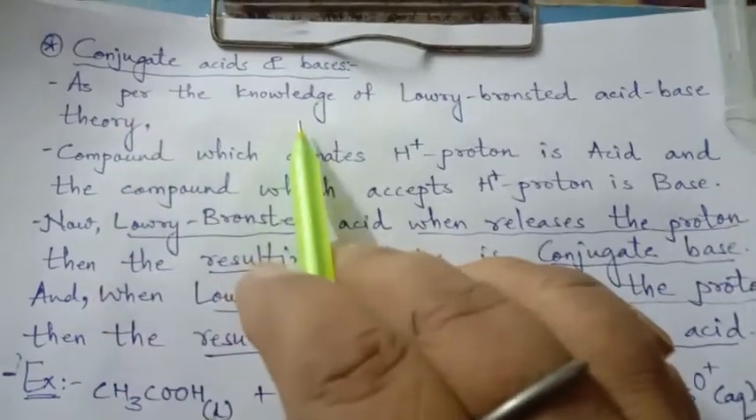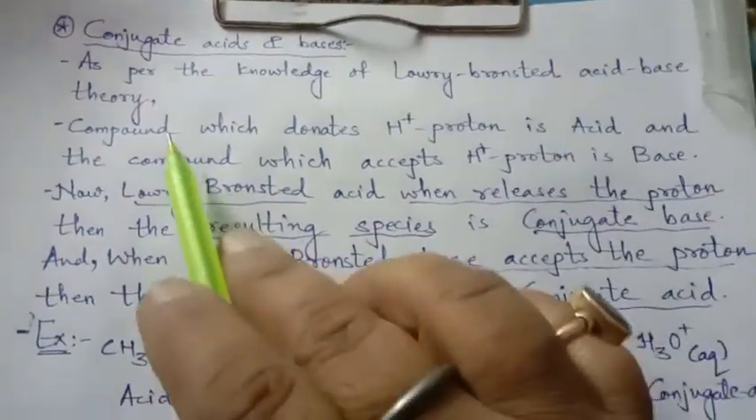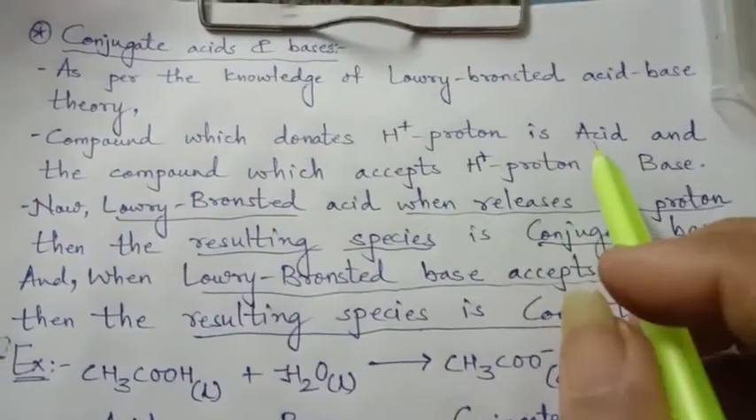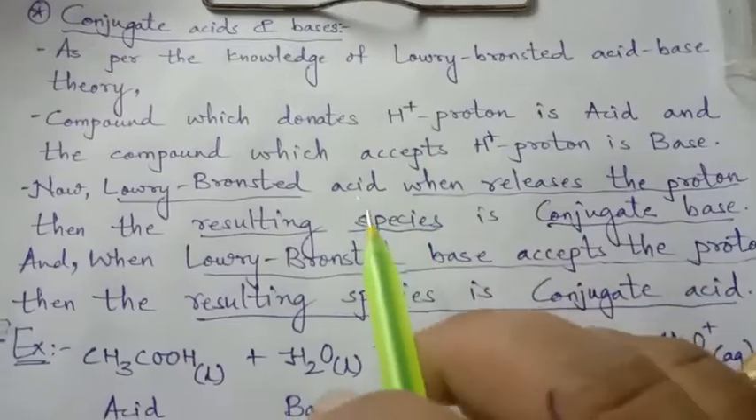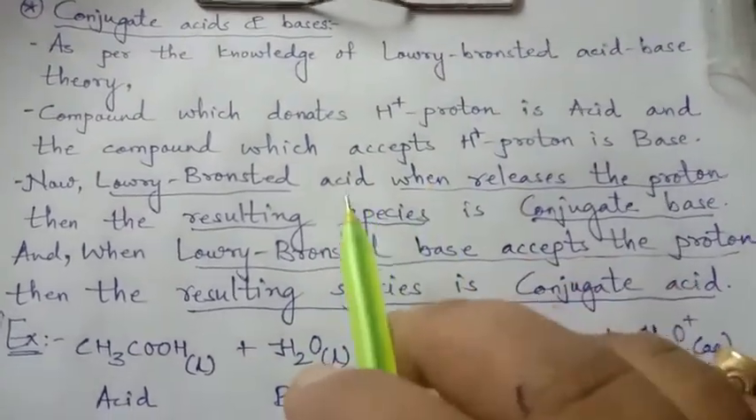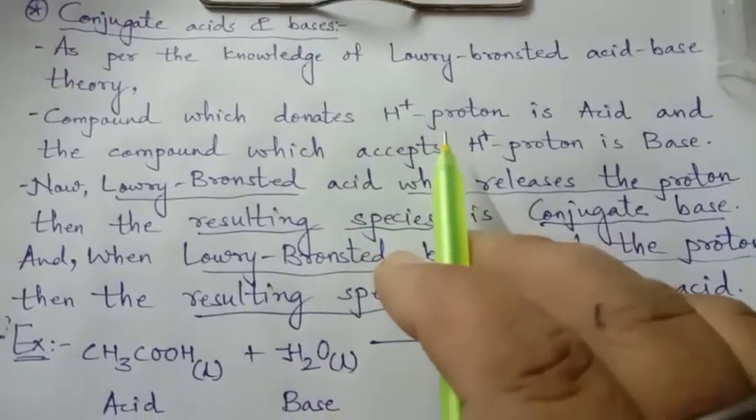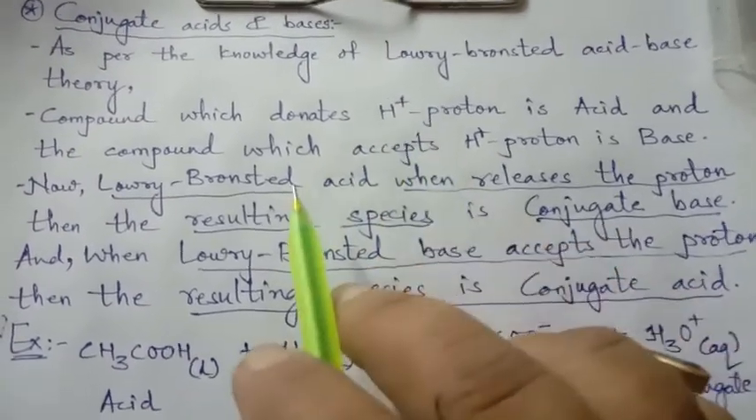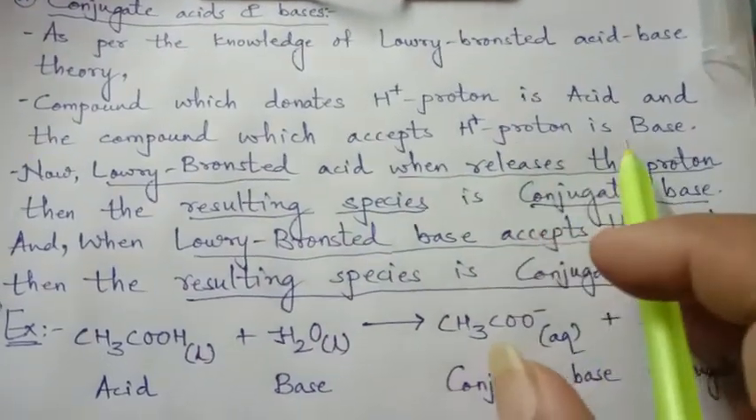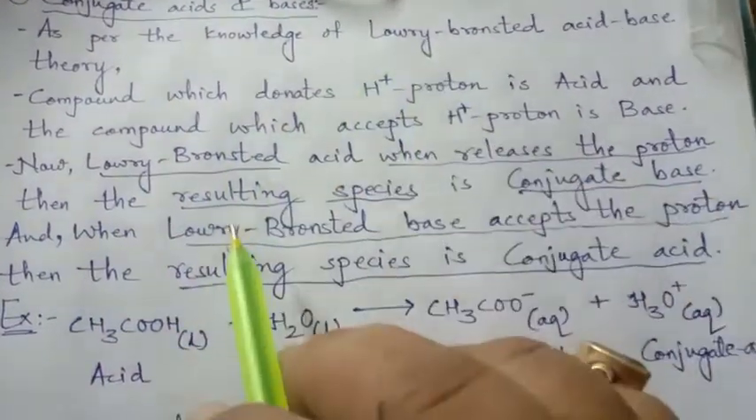As per the Lowry-Bronsted acid-base theory, a compound which donates H+ proton is an acid. This is what Lowry and Bronsted suggested, and we have even seen examples of it: those compounds which donate H+ proton are acids, and the compounds which accept H+ proton are bases. Now, as per the Lowry-Bronsted theory,